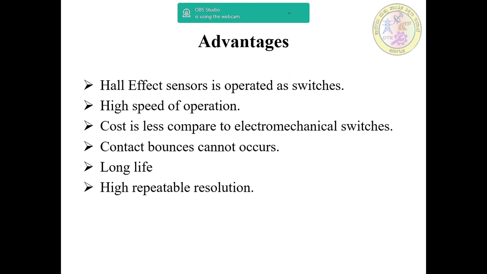The main advantages of Hall effect sensors are: they operate as switches, high speed of operation, cost is less as compared to electromechanical switches, contact bounces cannot occur, long life, and high repeatable resolution.